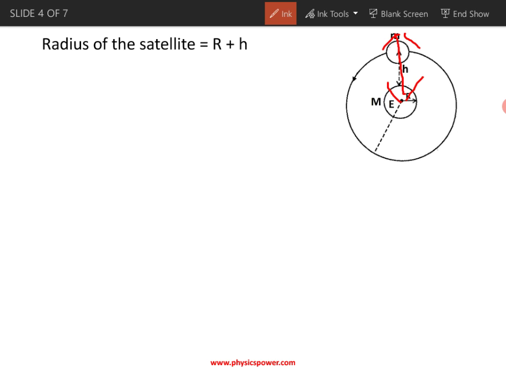So here, due to the circular motion or rotation of the satellite, it has centrifugal force, as well as, due to the gravitational attractive force of the Earth, it has centripetal force. If both are equal, then it can rotate in the same orbit. So for that let us go for analysis of centrifugal force and centripetal force.